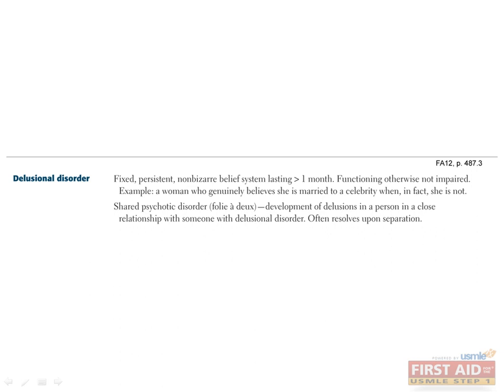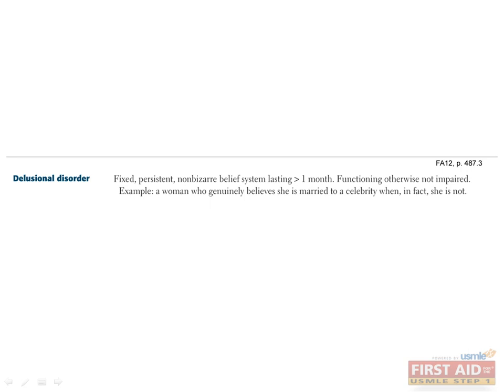The next clinical entity is potentially difficult to differentiate from schizophrenia. Delusional disorder refers to a patient with a fixed, persistent, non-bizarre belief system that lasts for greater than a month. However, their day-to-day functioning tends to be intact. Imagine a married businessman who is successful at work who holds the delusion that his only child wants to kill him. He may carry this delusion and make adjustments in his life to avoid his child, but otherwise carries this delusion without any serious consequences on his day-to-day functioning.